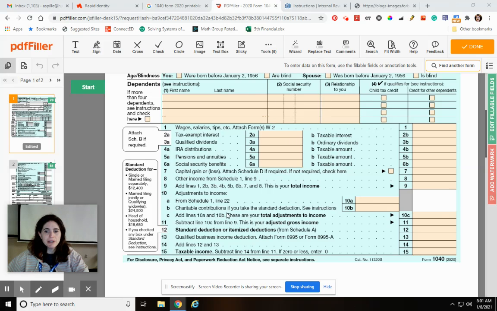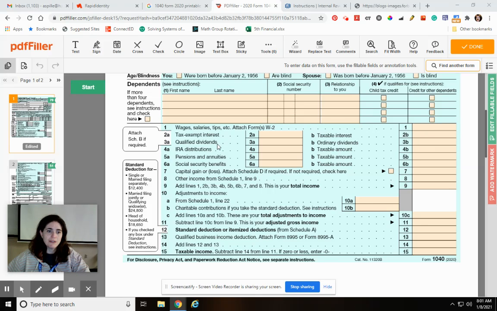Okay, next we come to the actual tax part. So notice here it says wages, salaries, and tips, attach forms W-2. Usually those have already been sent. If you're e-filing, it'll tell you what to do with that. But anyway, this is box 1 off of our W-2. We saw that a minute ago. You just put that right there. So for Jane Doe, the example that we were looking at, which I should have kept up, hers was $48,500, so I would put $48,500.